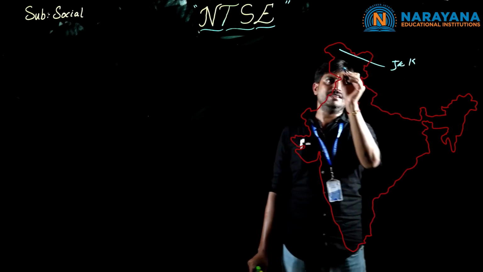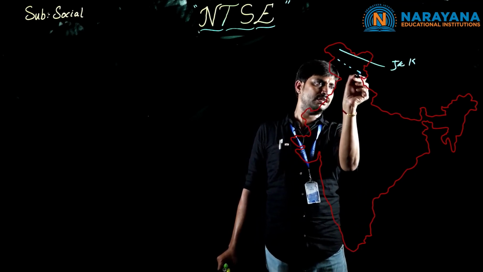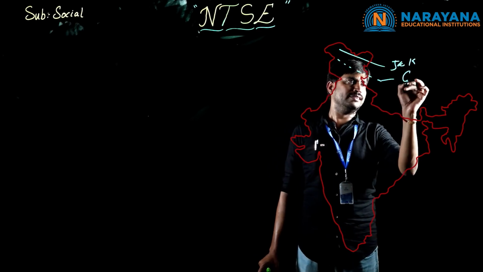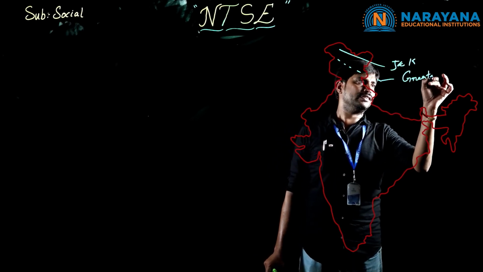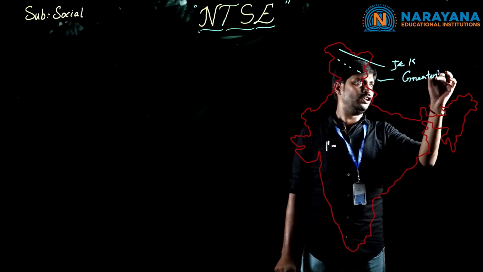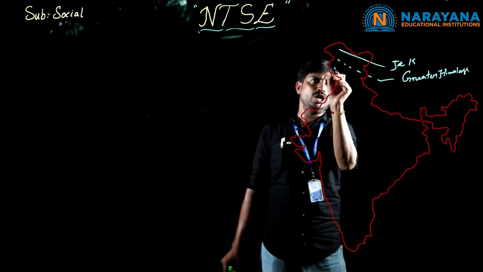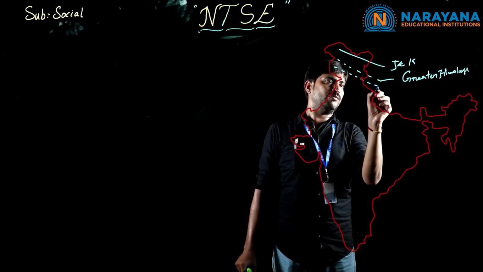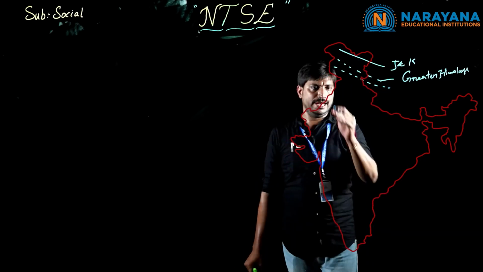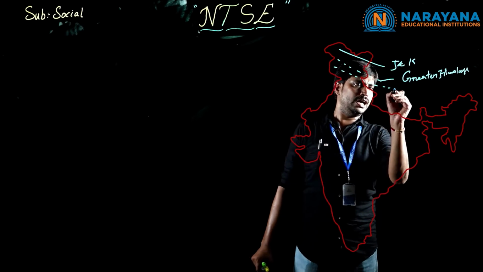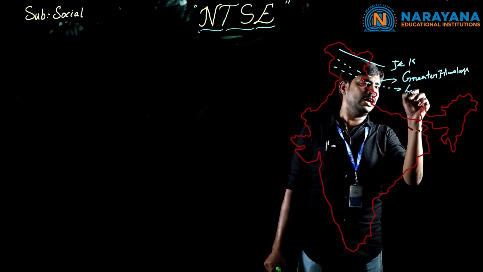The Himalaya mountains have originated from this region. The Himalayas which originated here are the Greater Himalayas. And below that, we have some ranges like the Aravalli ranges near Rajasthan. So here we have the Lesser Himalayas,